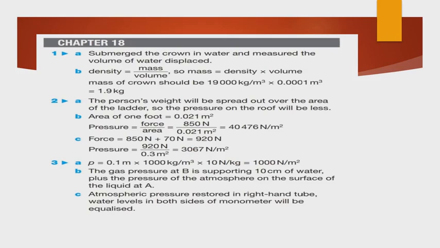The workman lays a plank on the roof. The plank has an area of 0.3 meter square and weight of 70 Newton.